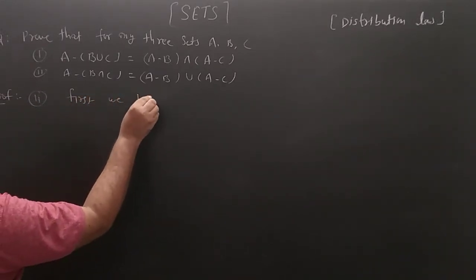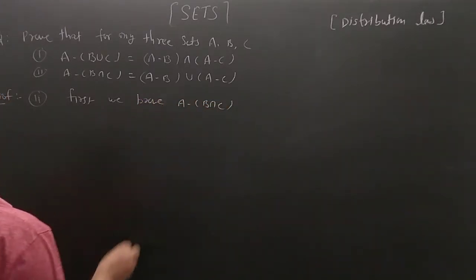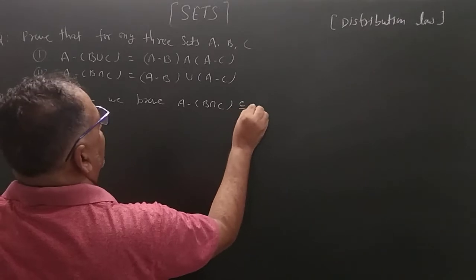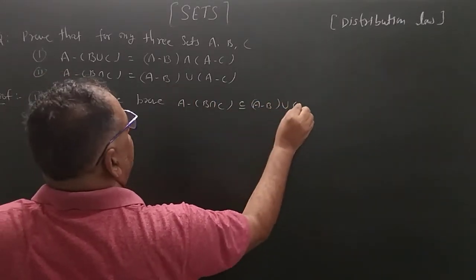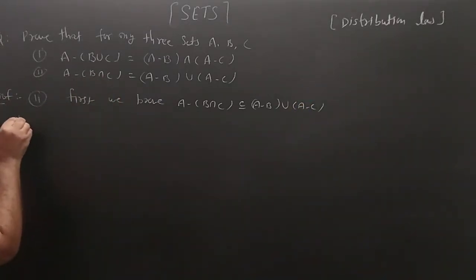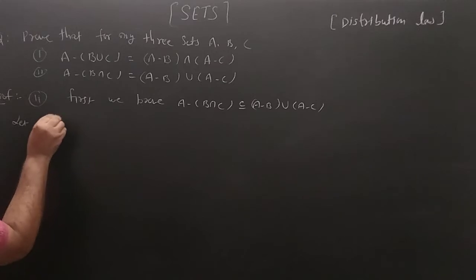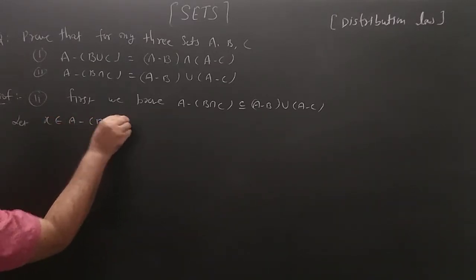First, we prove A minus (B intersection C) is a subset of (A minus B) union (A minus C). So let an arbitrary point X be in A minus (B intersection C).